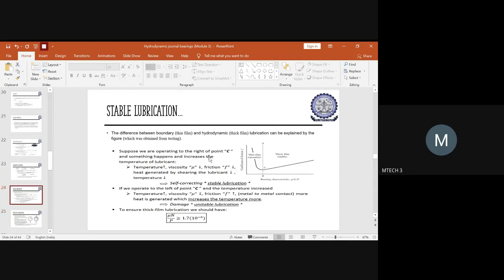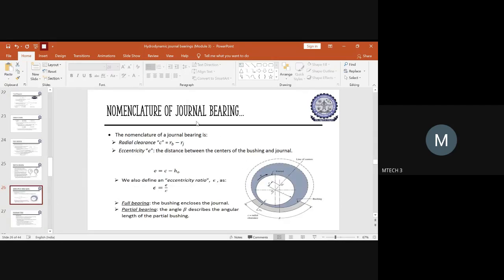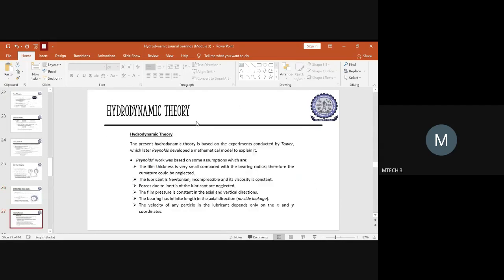And also we discussed stable lubrication, what happens if the variation is with respect to a thick film of lubrication and a thin film of it. And the terminology of this journal bearing was done in the very beginning class, right? And I had given you a brief outline of the hydrodynamic theory concept, what you are supposed to understand before deriving the Reynolds equation for two-dimensional flow. And we had discussed what assumptions one has to follow for deriving the Reynolds equation.